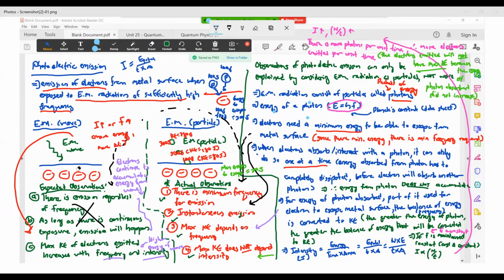Okay, so this is photoelectric emission. It is important that you memorize these 4 observations. They will always ask you these 4 observations. The typical question will be, what is the observation of photoelectric emission that supports EM radiation as a particle? Then you have to state these 4 observations. Likewise, they can also word the question such that they ask, what is the observation of photoelectric emission that does not support EM radiation as a wave? You will also reproduce these 4 observations.